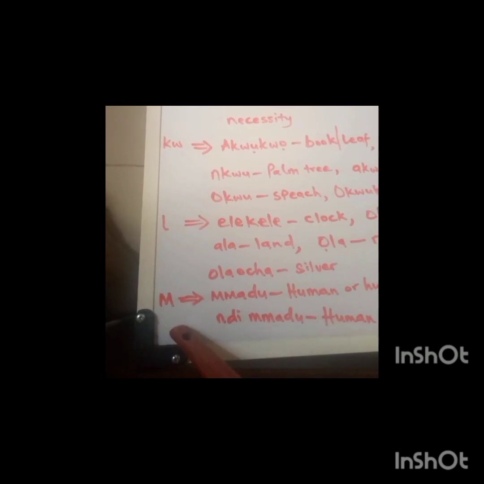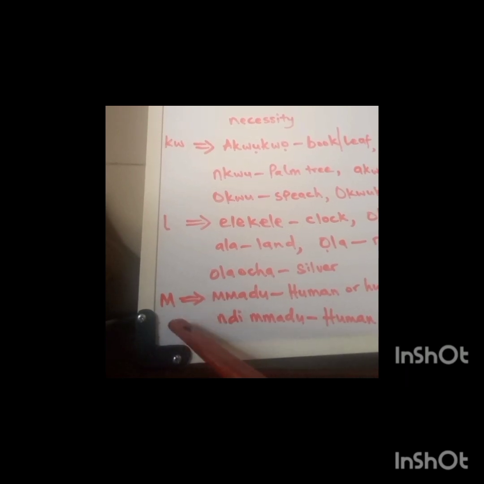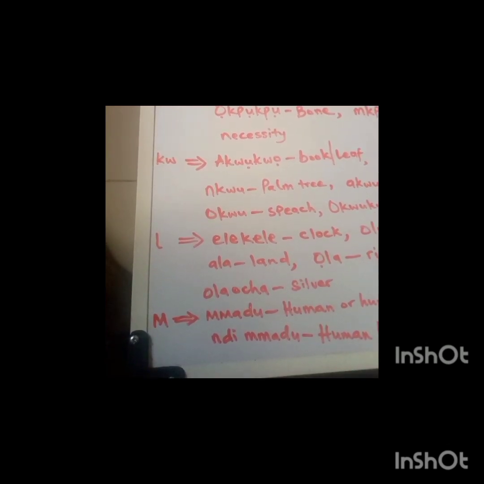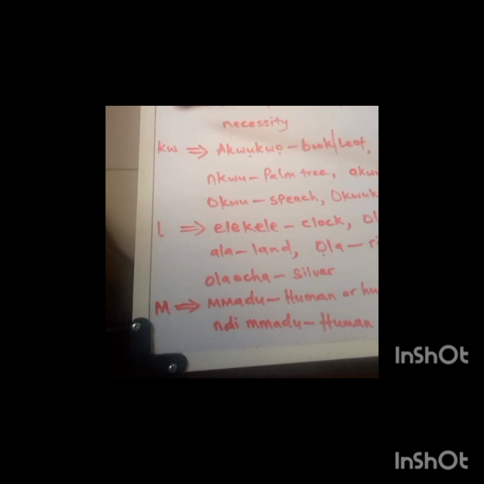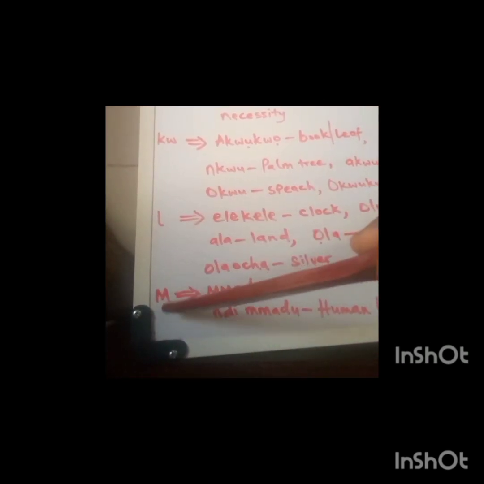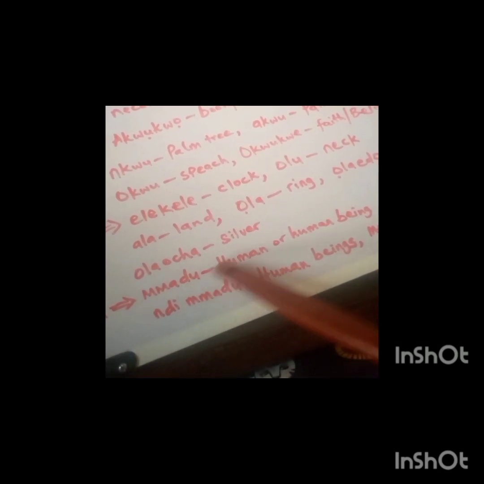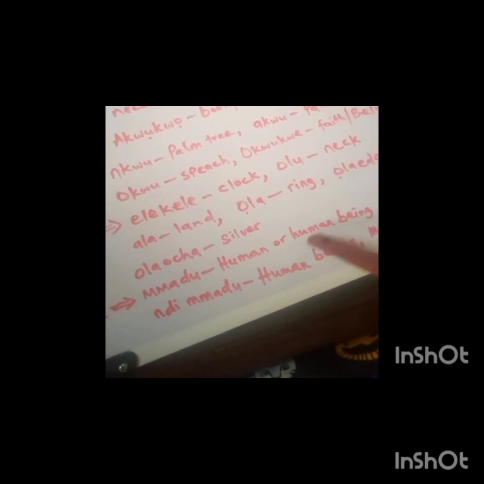We now talk about M. You don't say M in Igbo, but you say M, as when you read the alphabet: I, E, J, K, P, L, M. It is M, as in words like mmadu, which means human being.